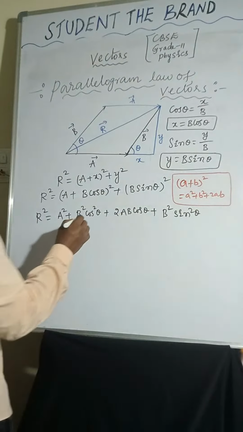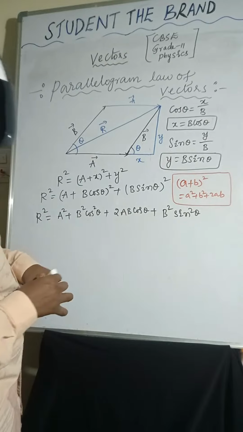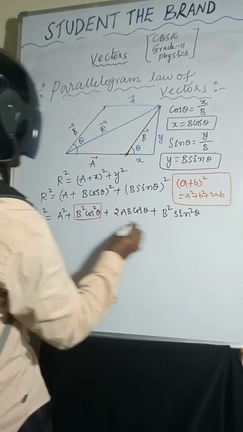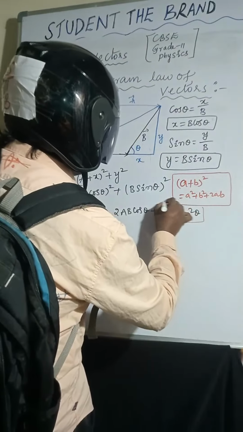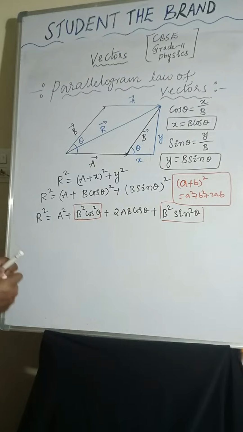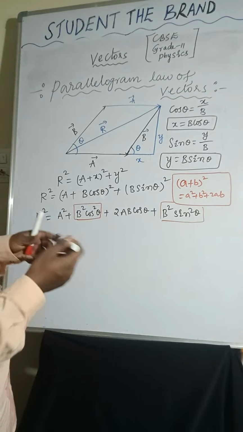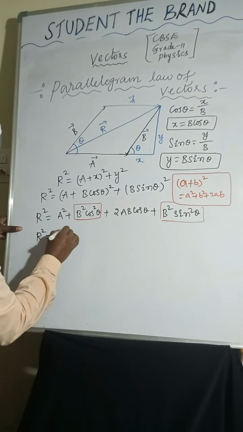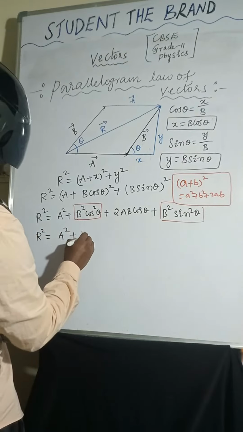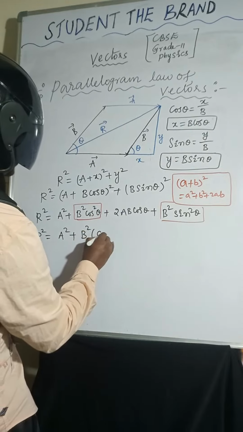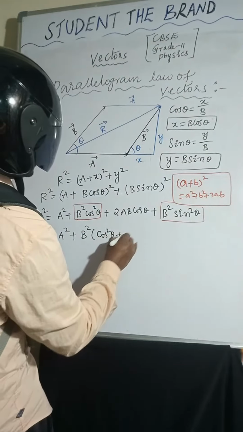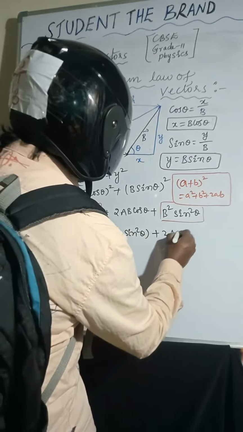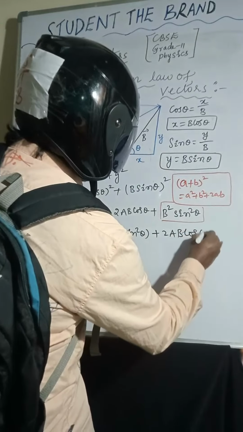Now here b square cos square theta plus b square sin square theta is there, right? So we can take b square common. Yes or no? Now r square equal to a square plus b square times (cos square theta plus sin square theta) plus 2ab cos theta.